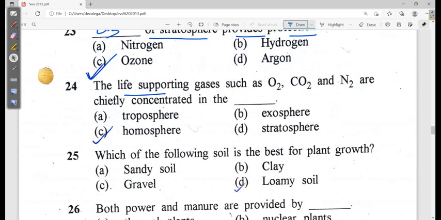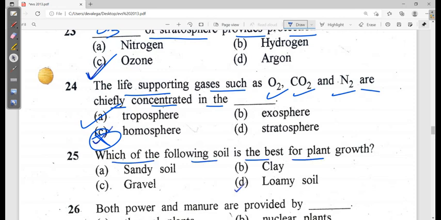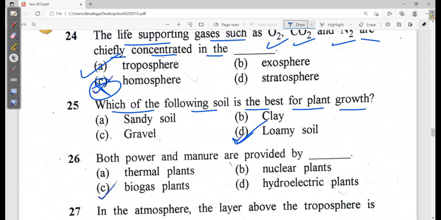The life supporting gases such as oxygen, carbon dioxide, nitrogen are chiefly concentrated in the troposphere, not in the homosphere. So option A is actually correct in that case, but earlier the student marked the wrong option. So troposphere you can mark. Homosphere is nothing. Then which of the following soils is the best for plant growth? It is loamy soil. This you have learned in your junior classes. It's a very basic question.